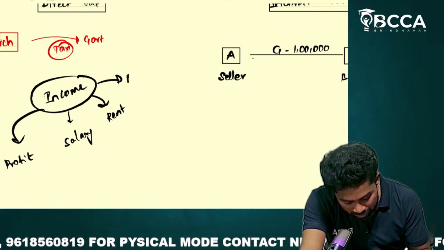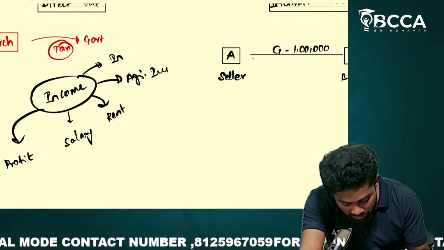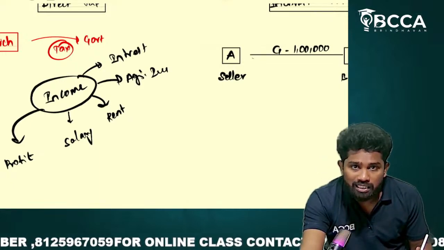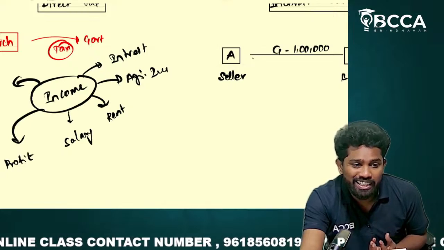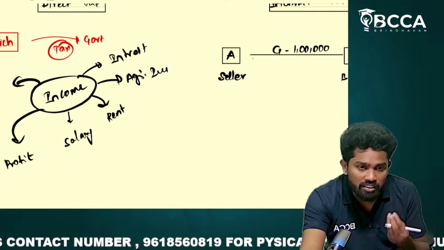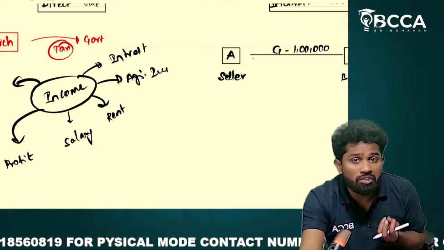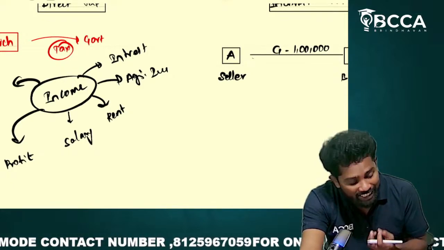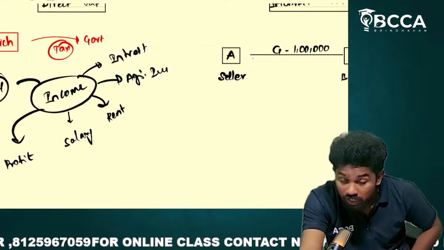You might be having agricultural income. You might be having interest income. So like this there are various sources of income. And if you sold any properties, on that you are gaining income. Let's say your father gave you a property worth 20 lakhs, but now it is worth 2 crores. Then you have earned 1.8 crores now. That is one type of income, capital gains. So these are incomes.